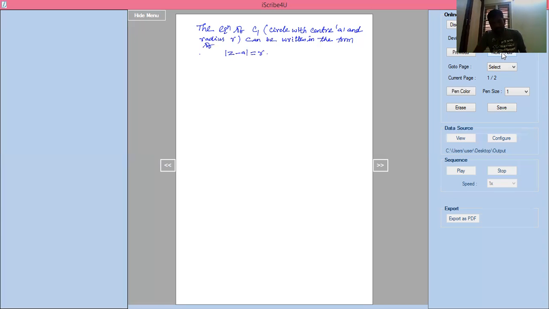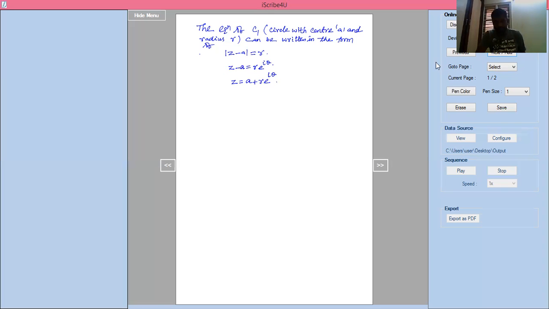This is the representation of a circle. These are all studied in complex numbers in 11th and 12th standard. We'll remove this modulus and write Z minus A equal to R into e power I theta. I'll write Z equal to A plus R into e power I theta.